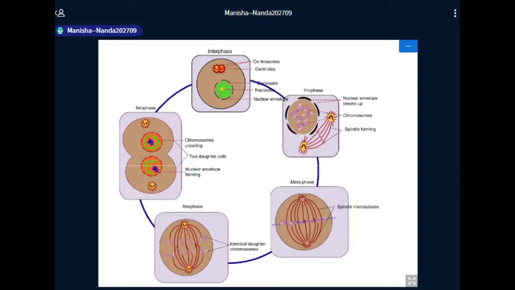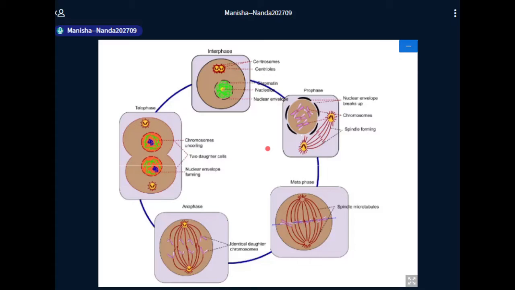Now, as soon as the cell crosses the G2 checkpoint and enters the M phase, the first phase that appears is the prophase, where the cell first of all condenses its chromosomes, and then